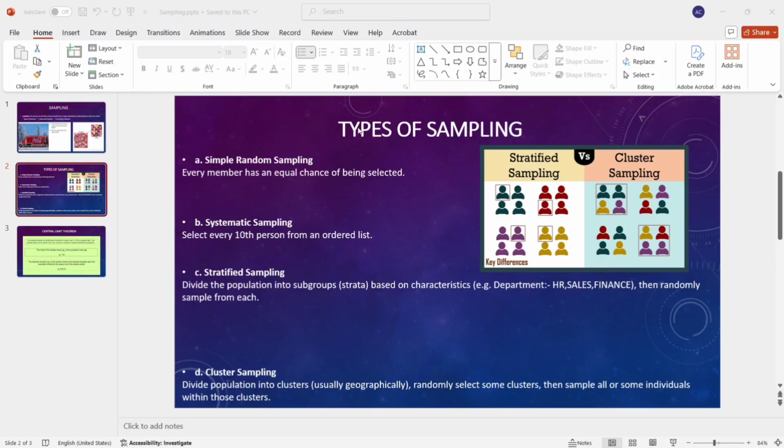So those are our types of sampling. In today's video we'll learn about only simple random sampling in Python, and we'll see in a practical way how it is used.